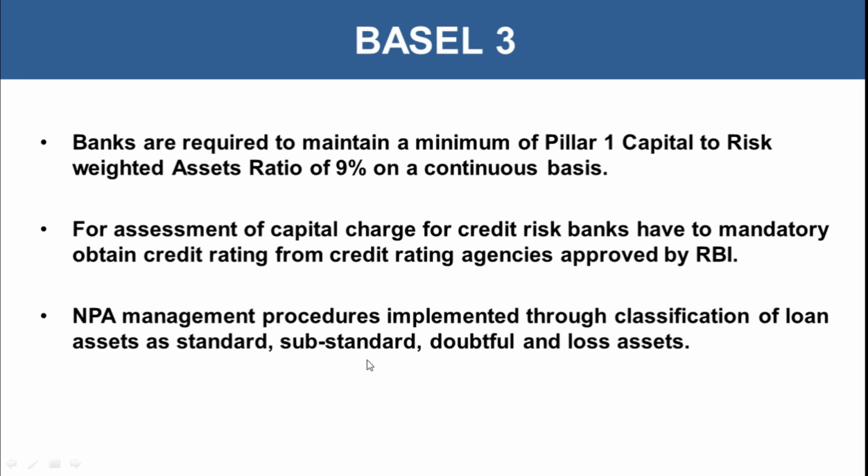But if there is default on 1 to 3 payments for a particular time period, it should be categorized as substandard. If the tenure of default is increasing, it should be categorized as doubtful and loss assets. So this is how NPA management works, so that by categorizing assets we can focus on what particular asset the bank needs to focus on and how to recover the amount from there.